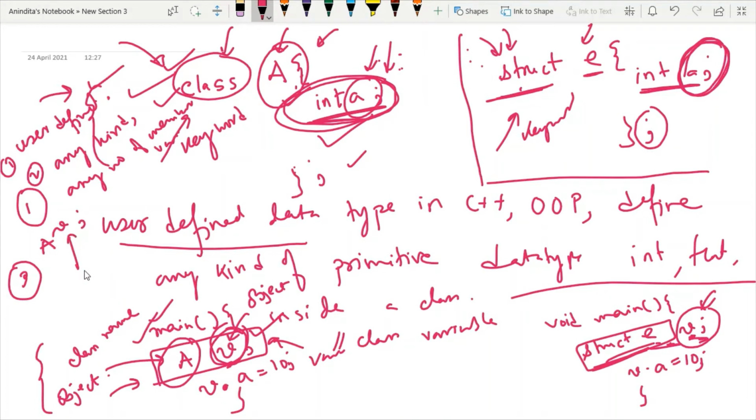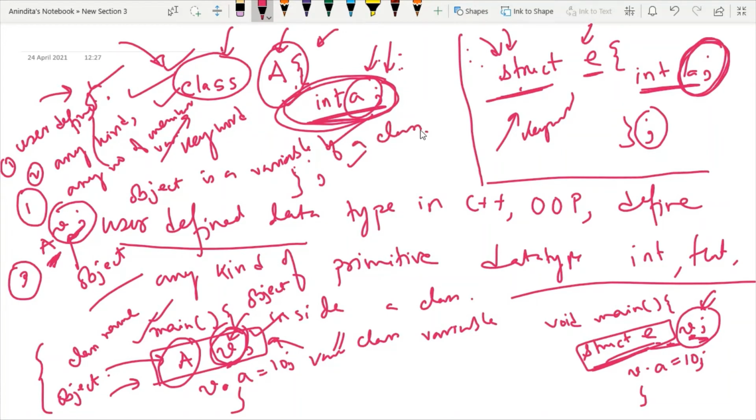And this class variable name is known as object. So object is an instance of a class, or we can say that object is a variable of a class. So this is the basic definition, and we are using the dot operator to access any member inside the class using an object.